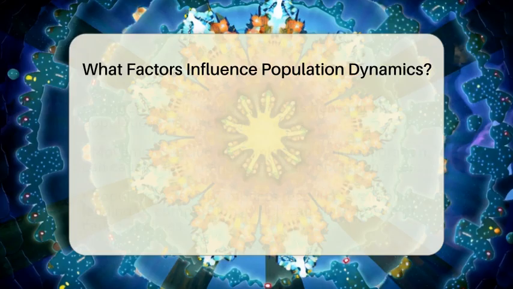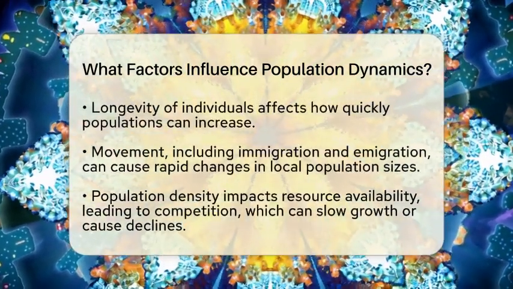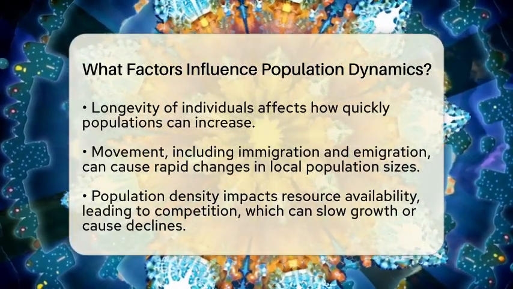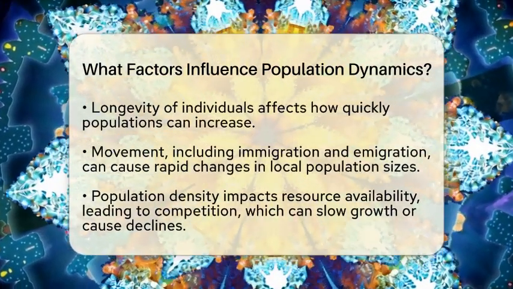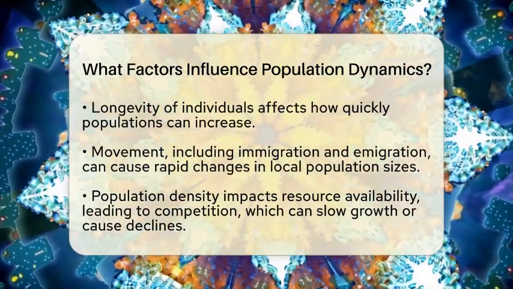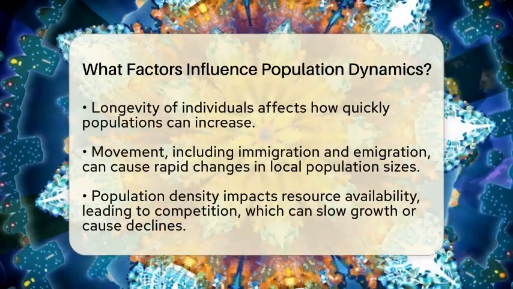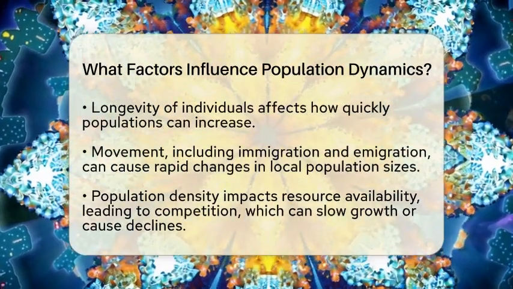Next, we have movement. Immigration is when new individuals join a population, increasing its size. Emigration is when some leave, reducing the number. These movements are especially important for animals that can travel long distances, like birds or mammals. They can quickly change local population sizes.